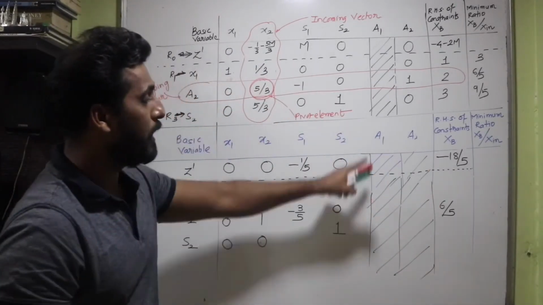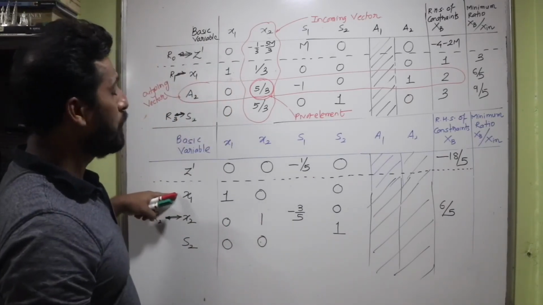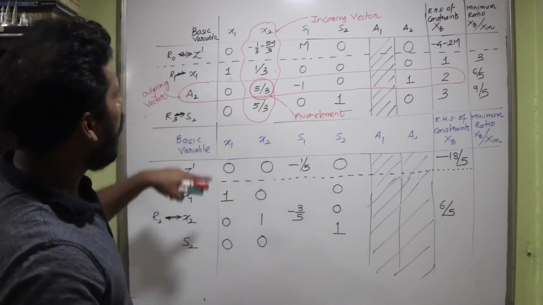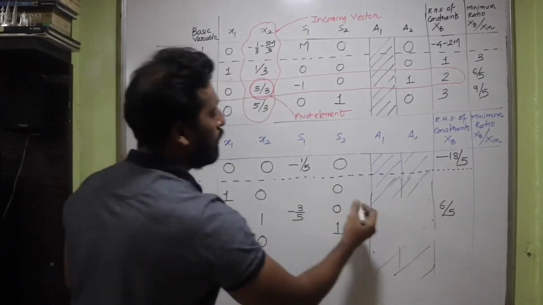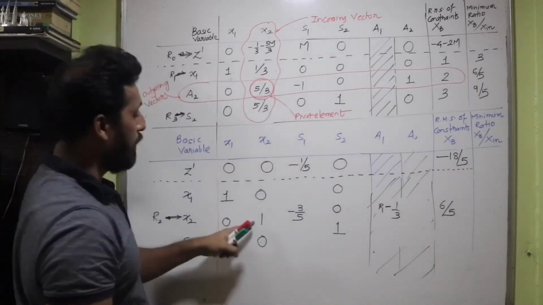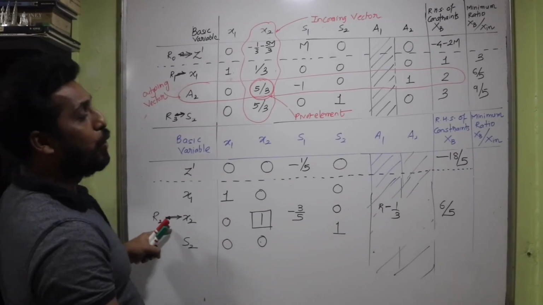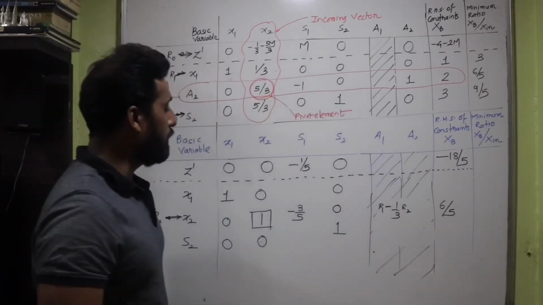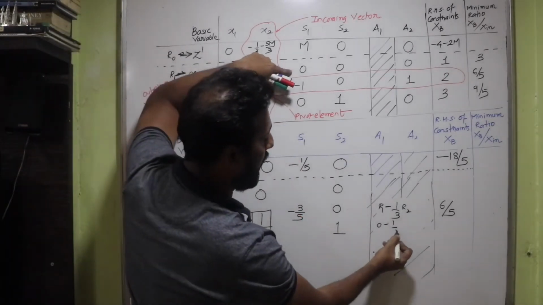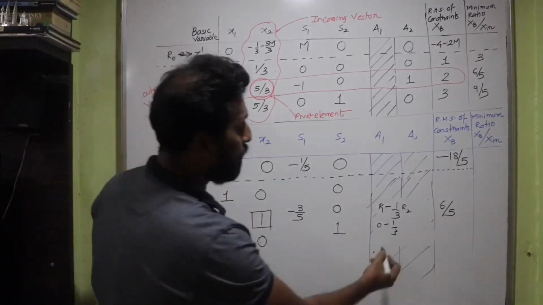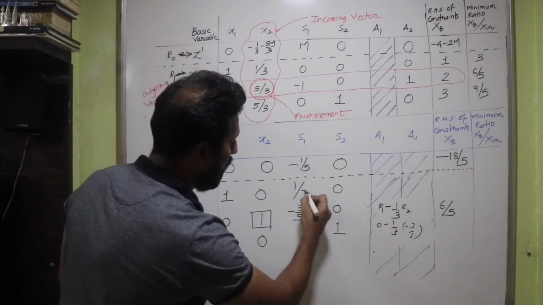A1, A2 need not be calculated, so just shade it out. Now let's move ahead with the rest of the values also. So I need to do calculations for R1 and R3. So what is the value here? 1 by 3, isn't it? So 1 by 3 it is R1. So I'll write R1 minus 1 by 3. Take help of the pivot element. It is here. This is your pivot element. It is in R2. So R1 minus 1 by 3 R2. So I just need to do this calculation, isn't it? Which is 0 here. So I write R1 is 0 minus 1 by 3 into R2 is minus 3 by 5. So 3 cancels, negative negative becomes plus, your value comes 1 upon 5.